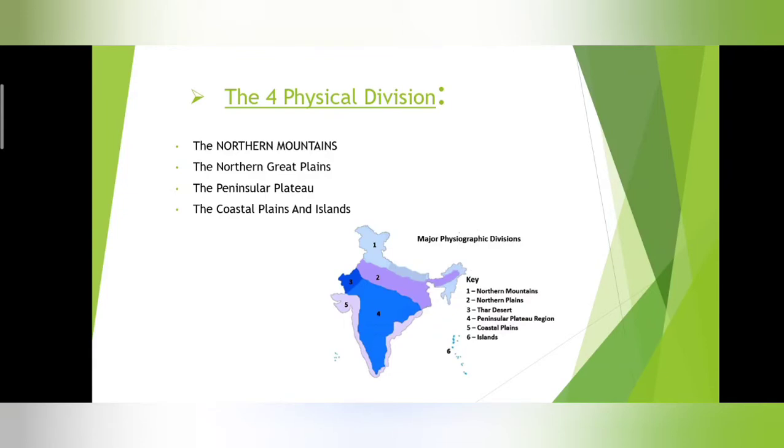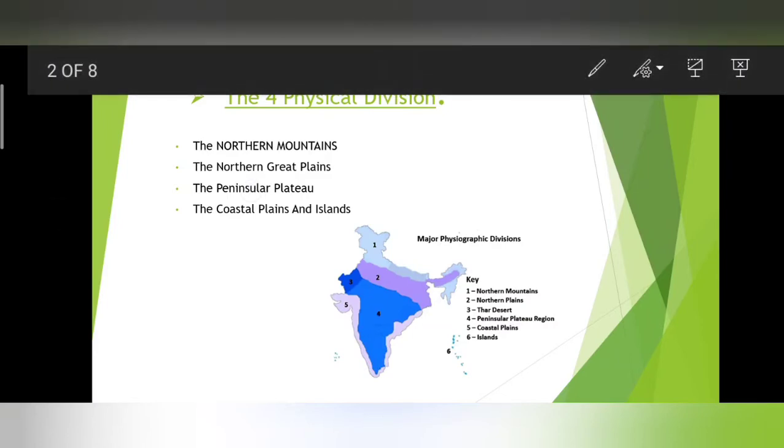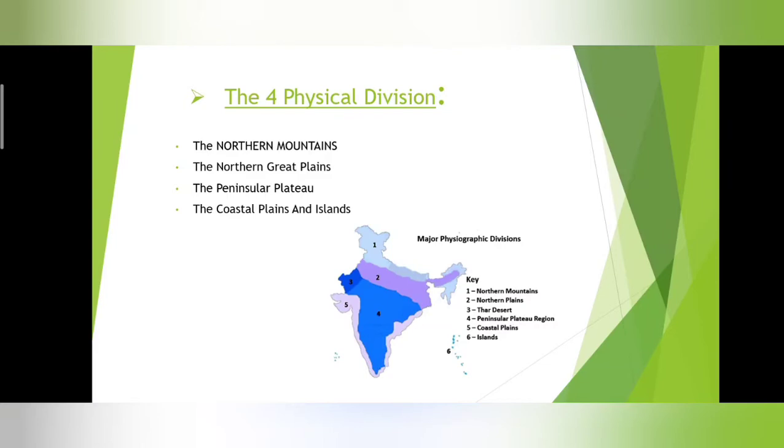Then we have the fourth one, desert, which is not mentioned in your textbook, but here the fourth form is the coastal plains. The lavender color which you see on the border region is the coastal plains. The coastal plains and islands, the lavender color where 5 has been marked, that is coastal plains. Okay, islands, we have 2 island groups that we'll discuss later on.